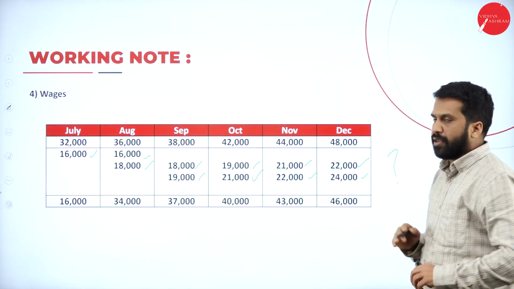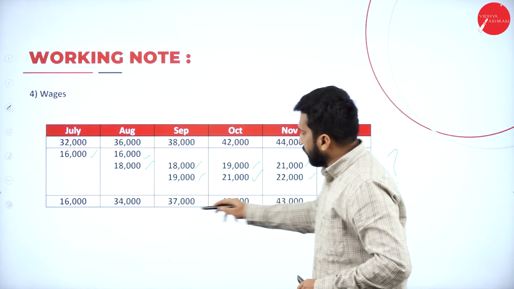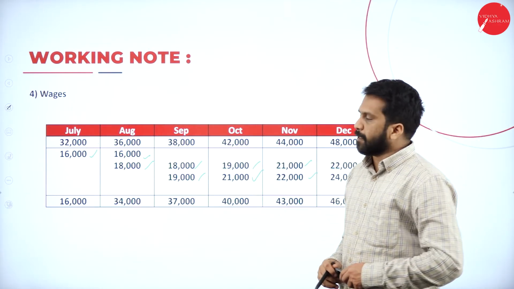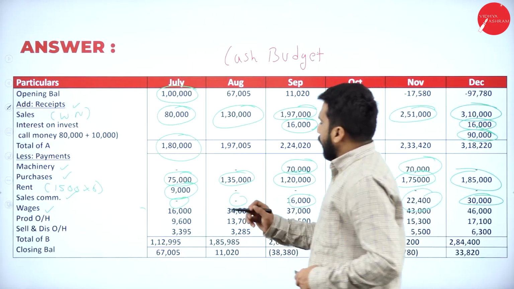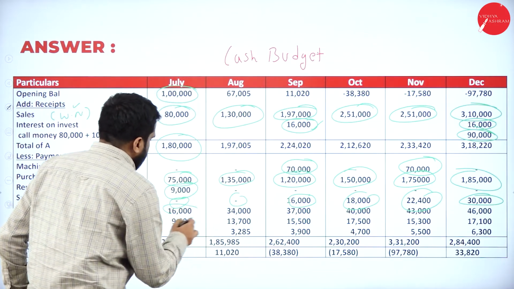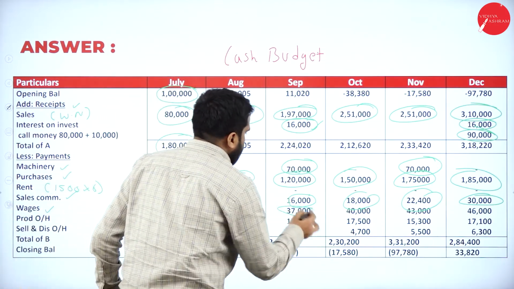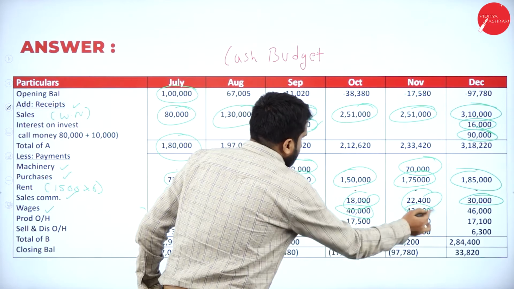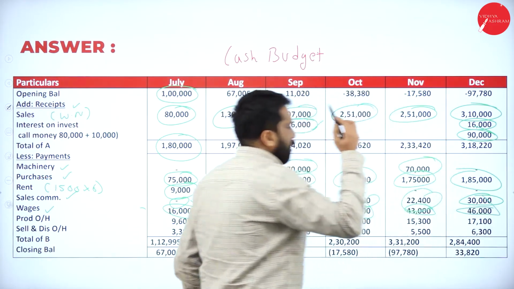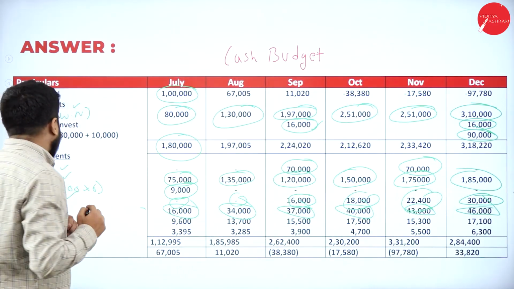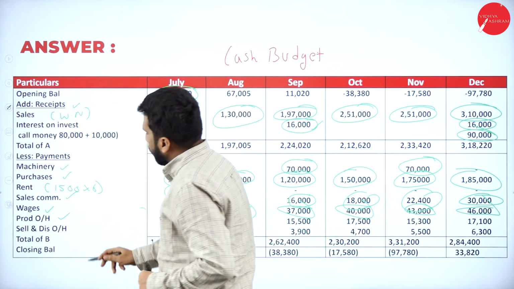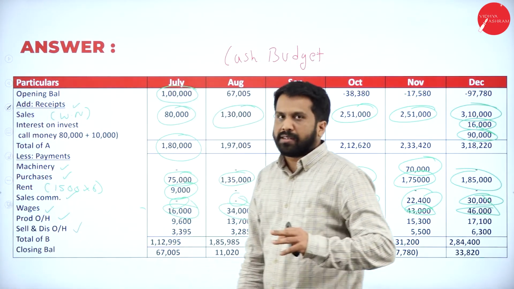Next we are not doing. Add everything, you will get the answer. So we have done with your wages also. Wages over. Yeah, wages part is done. What is the next one? Production overhead, selling and distribution overhead. Similar type.